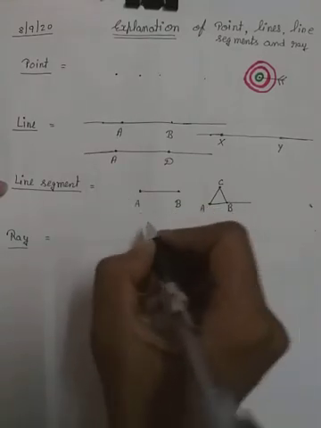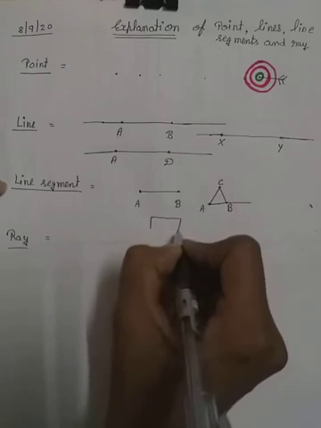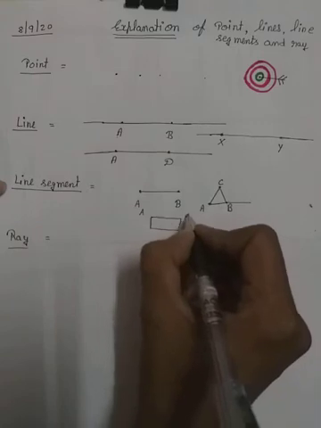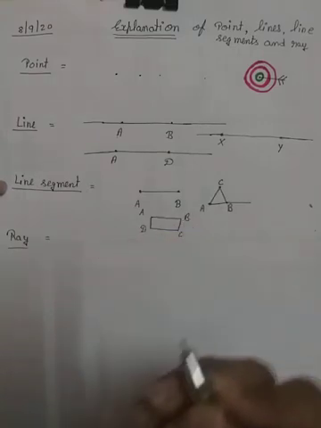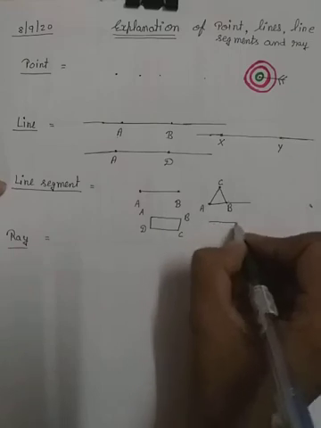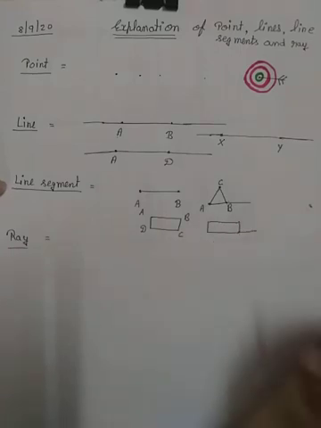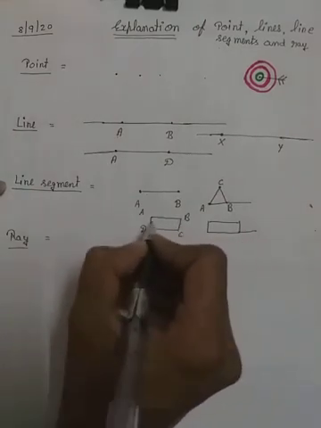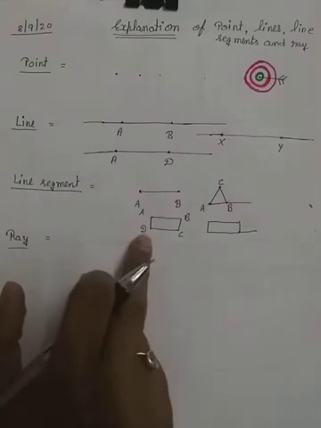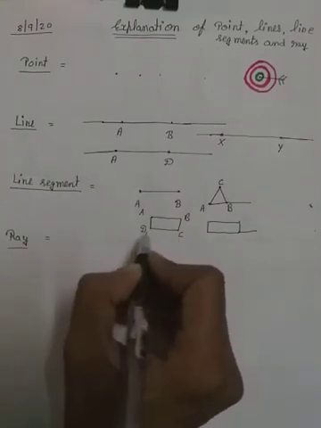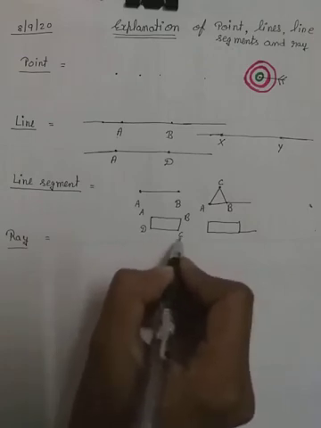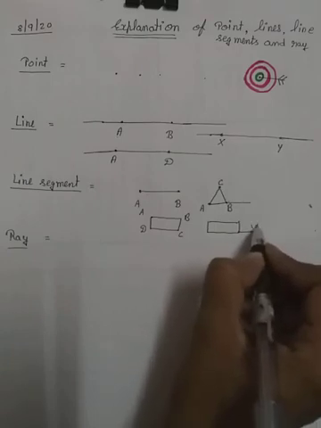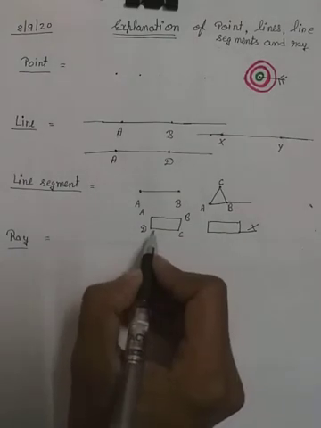For example, we have a rectangle, and I am giving it the names A, B, C and D. Can you draw the rectangle like this? No, because in a rectangle we have end points. That means D and C we can't extend more. Like this we can't extend more. So this one is a line segment.